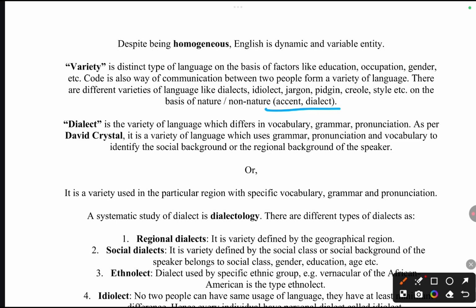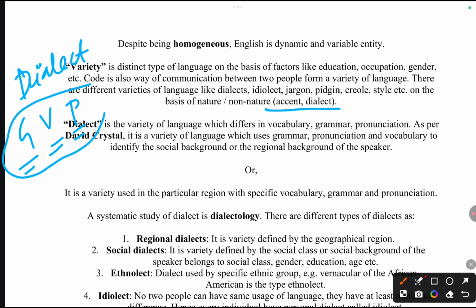Now friends, for dialects you must remember certain things. First is grammar, vocabulary and pronunciation. So in dialect there is a complete change in grammar, vocabulary and pronunciation. It is a variety of a language which has a different grammar, different vocabulary and different pronunciation. So you are going to remember these three keywords. Now we are going with the definition. Dialect is a variety of language which differs in vocabulary, grammar and pronunciation.